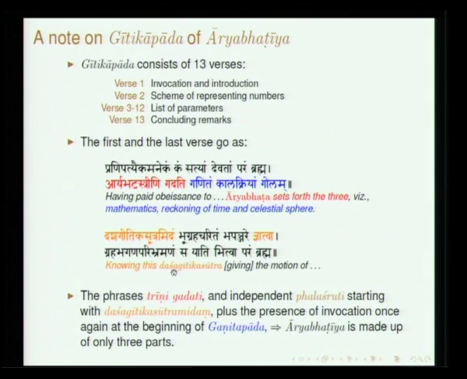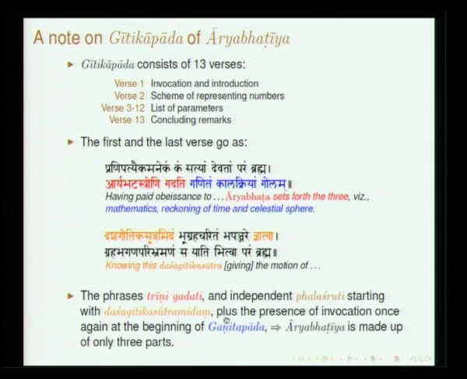It is a kind of Falashruti which has been stated here. The point I wanted to convey is that this Trini Gadati very clearly tells that the basic text of Aryabhatiya, leaving out Geetika Pada, just consists of 108 verses.